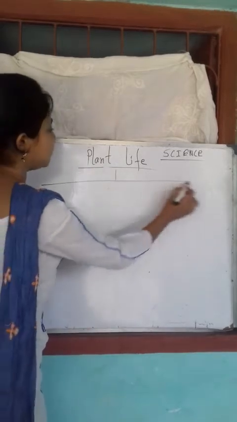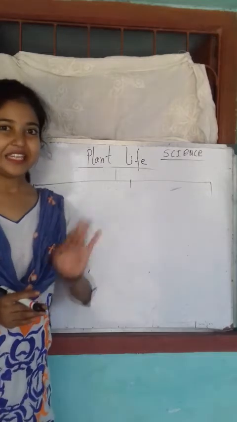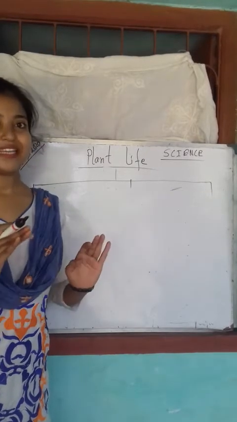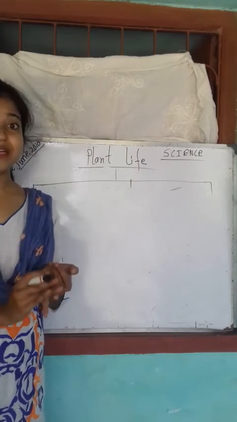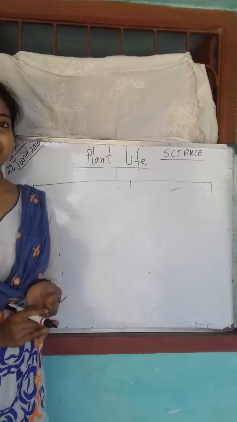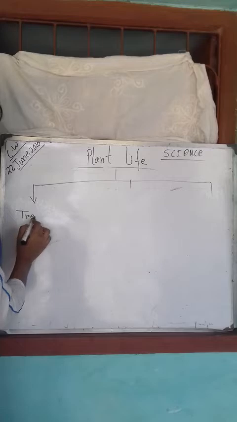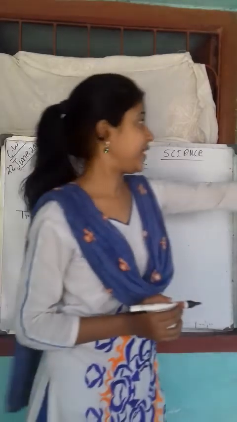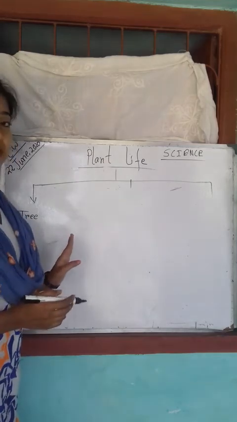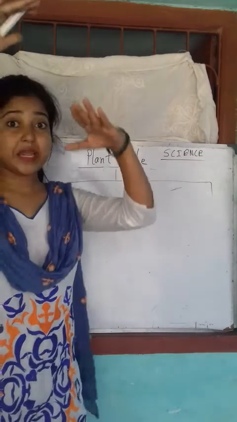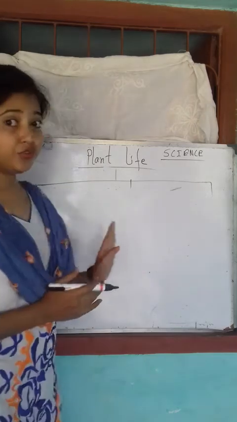First, if I differentiate them, number one, in your surroundings you can see very big trees, like mango tree, banyan tree, coconut tree. These are very big trees. This is called a tree because these are very big. That's why we call them trees. So those plants which are very big and very strong are called trees.